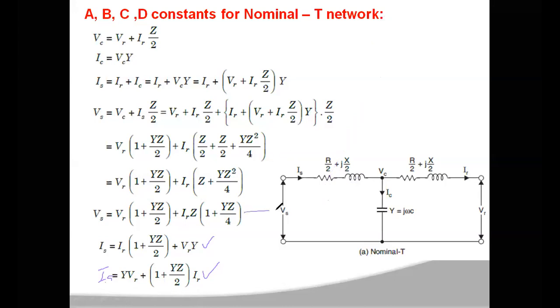Now let us call this the first equation, and this the second equation. These two equations are compared with the voltage and current equations coming from a two-port network, which are VS is equal to A into VR plus B into IR, and IS is C into VR plus D into IR.